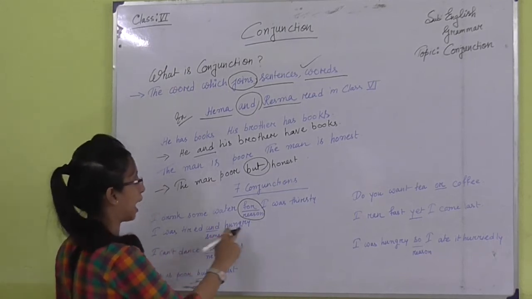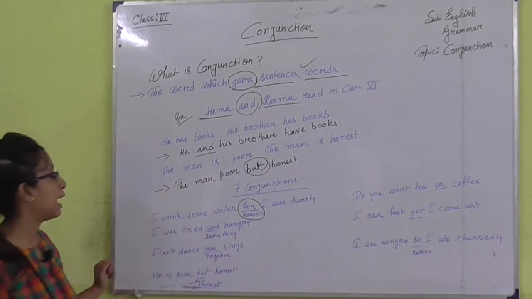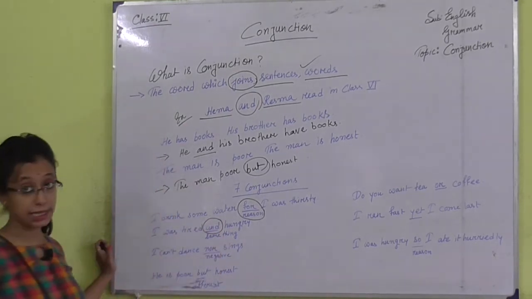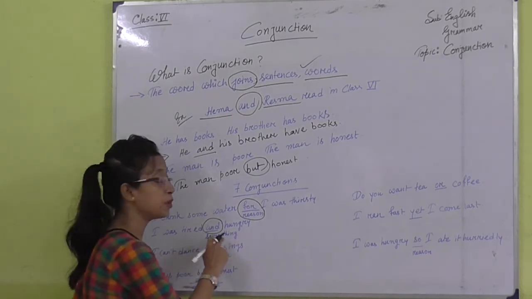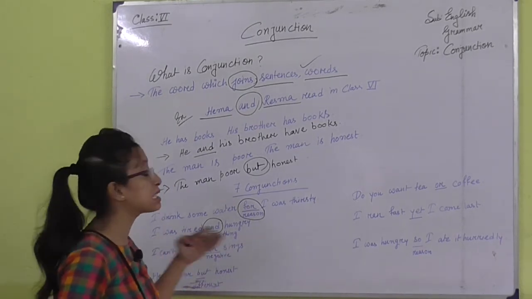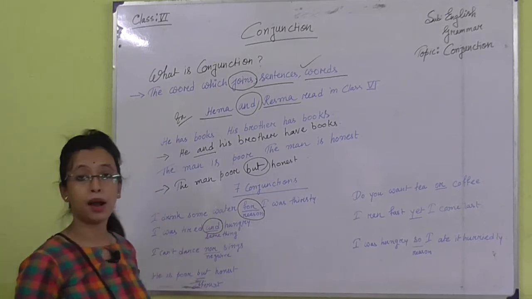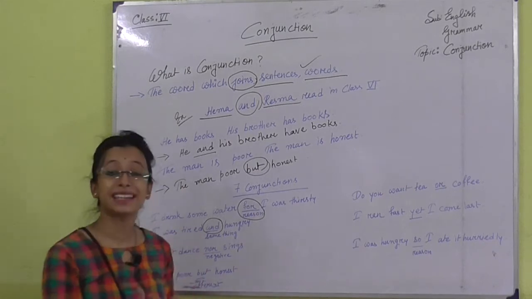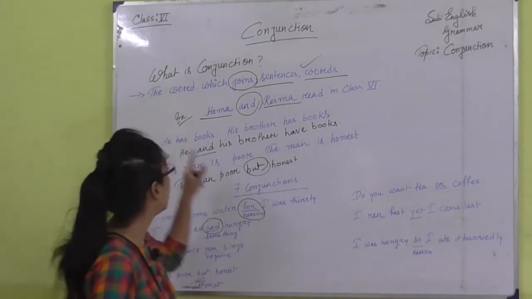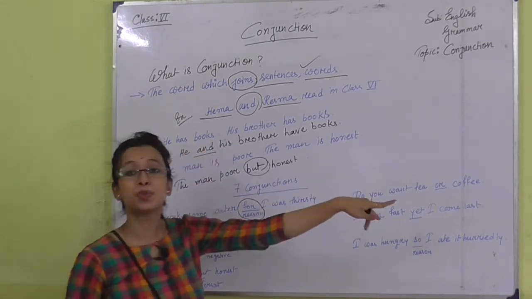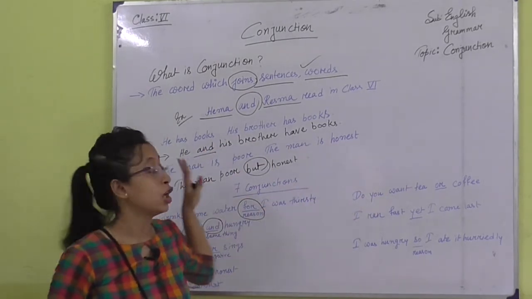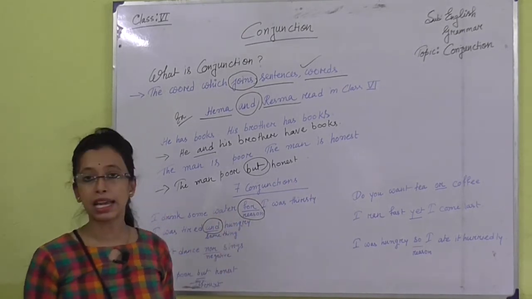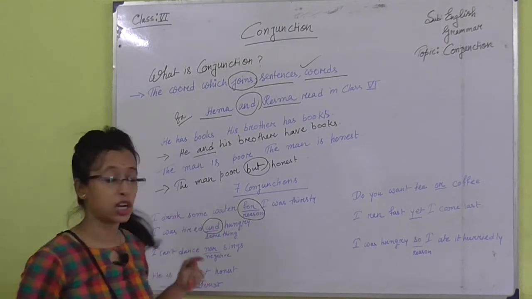Next, I was tired and hungry. So, here and is a conjunction. We can easily identify that and is a conjunction. Why am I using and? Because it is the same thing. I am tired and I am hungry. Both things are happening to me. So, when we indicate the same thing, like he has books, his brother has books, it means both of them have books. These kinds of same things are generally indicated by using the conjunction and.